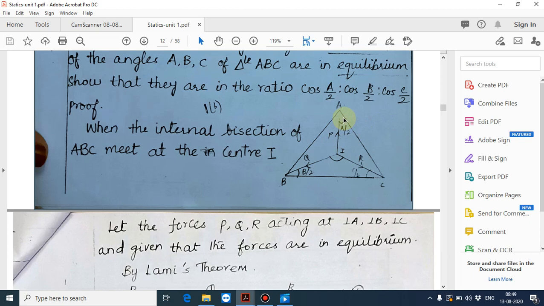For triangle ABC meeting at the center I, P, Q, R act along IA, IB, IC at center I.